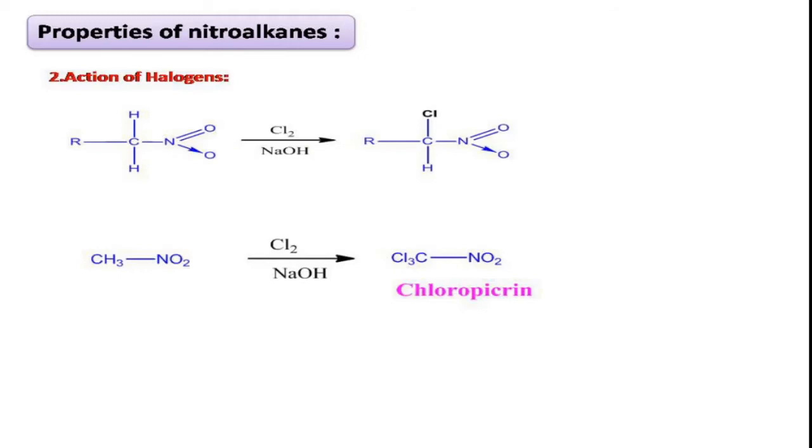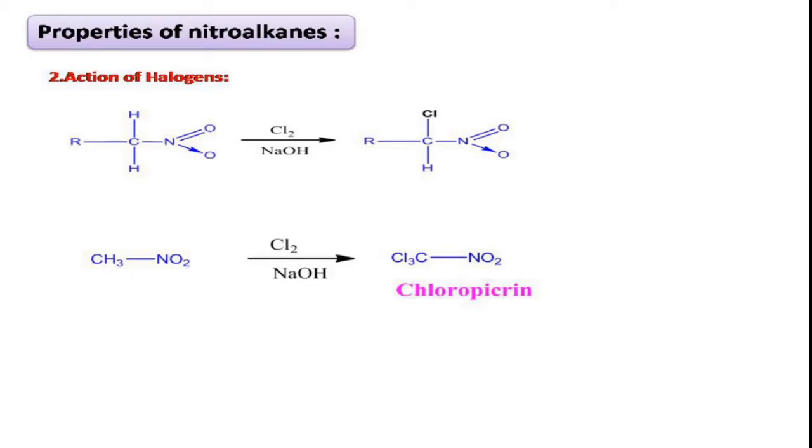Coming to the second slide, that is action of halogen. Our nitroalkanes, just now I told you that nitro group is a withdrawing group. The adjacent carbon becomes more active. So in presence of base, it exhibits acidity. Finally, when it is treated with chlorine, what happens here? There is a chlorination takes place at the alpha position.